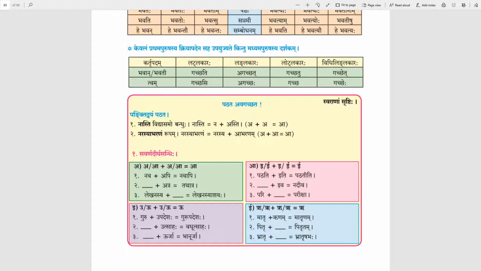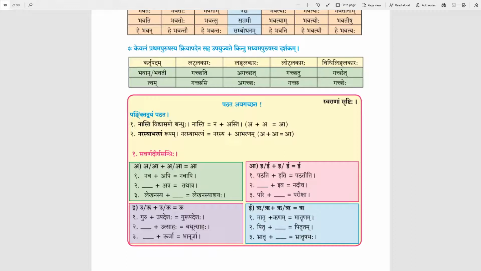Now we will see examples given in I section. Rasva I plus Rasva I is Dirgha I. Dirgha I plus Dirgha I will be Dirgha I only and Rasva I plus Dirgha I will be again Dirgha I as well as Dirgha I plus Rasva I. Answer will be same Dirgha I. In all possible combinations, answer will be Dirgha I only.